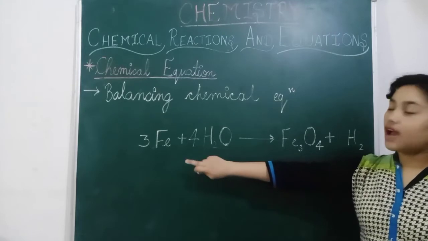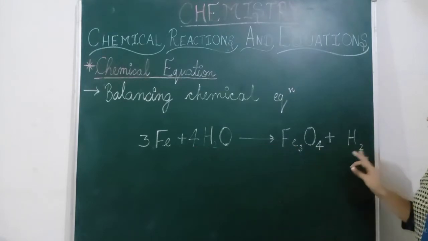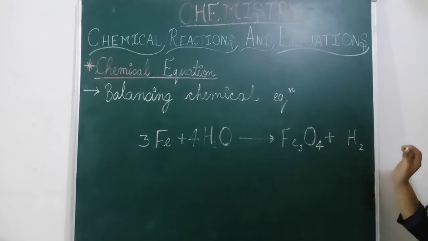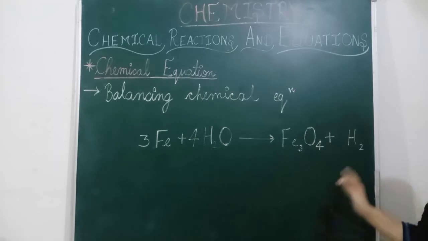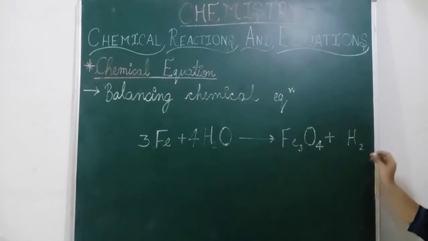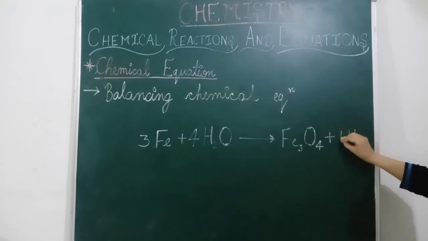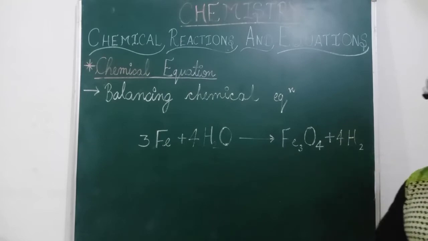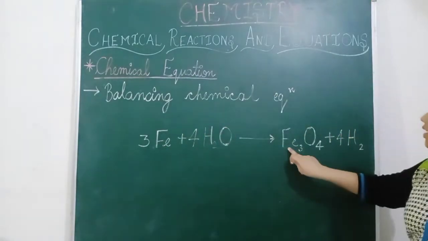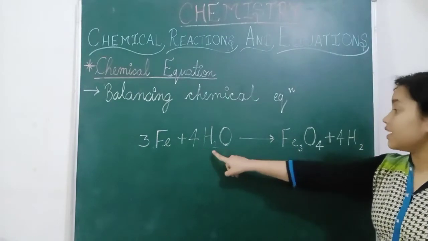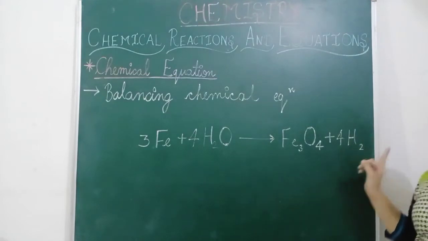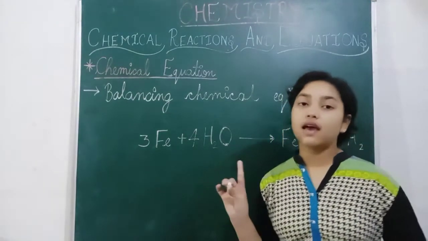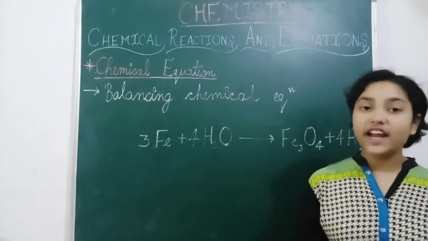Now hydrogen is 8 here. Now hydrogen is 2 here only. So if we have to make it 8 here, how many do we have to add? Means from what number we have to multiply by 2, that is 4. So now if we have a look, 3 iron, now oxygen is 4 here, hydrogen is 8 here and hydrogen is 8 here. So this is the balanced chemical equation. Remember that we have to write the shortest number.